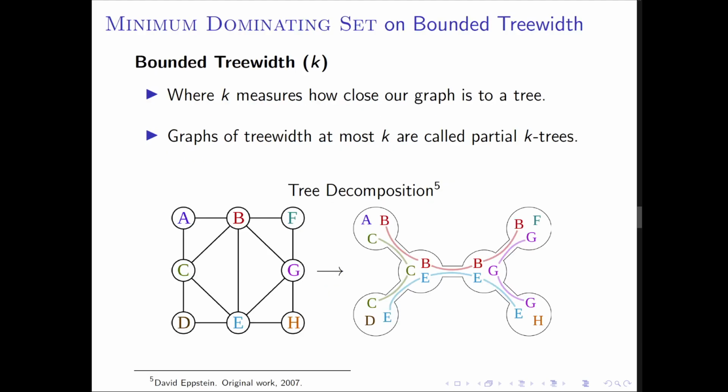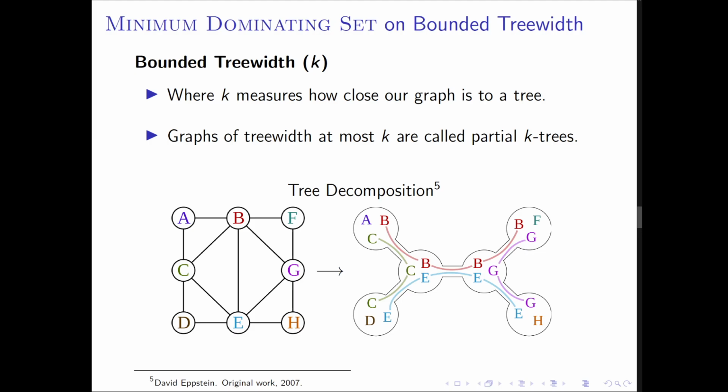We arrived at the problem of minimum dominating set on bounded tree width. Hopefully by now you have a good idea of minimum dominating set from our earlier examples. As a reminder though, MDS is an NP-complete problem which wouldn't terminate on general graphs. We also talked about how this problem became easier to solve on trees. Because of this, bounded tree width was a great choice for our parameterized class.